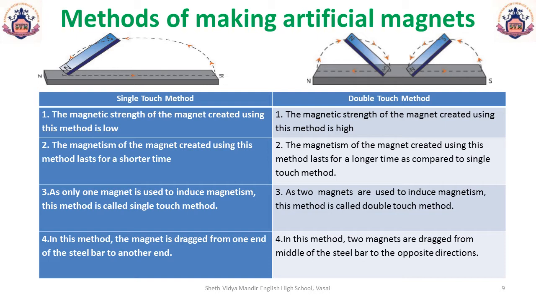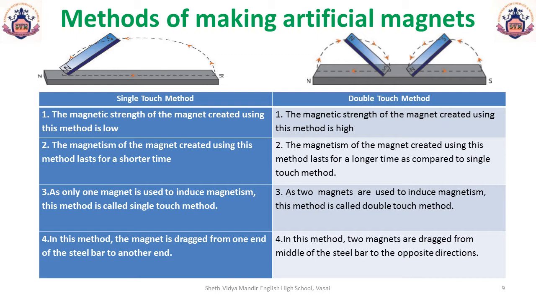If it's not yet attracting the iron filings or the safety pin or the U-pins made of iron, then continue the process for some more time. Remember that the pole of the magnet and the direction of its movement should not change. You can also use an iron nail, a needle or a blade and convert them into a magnet in the absence of an iron bar. Perform all DIY, that is do-it-yourself activities in the presence of an adult.